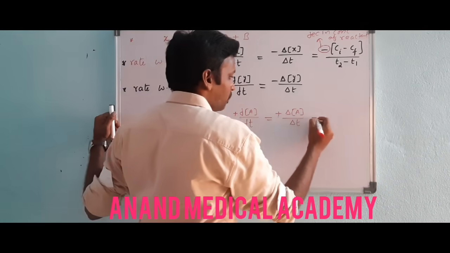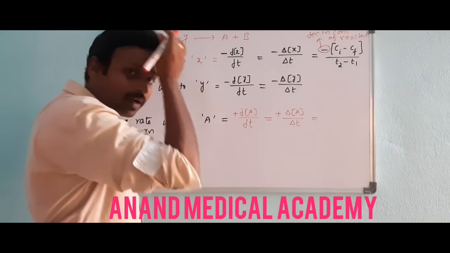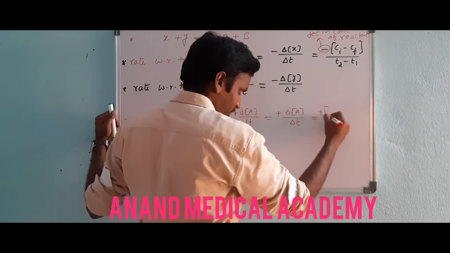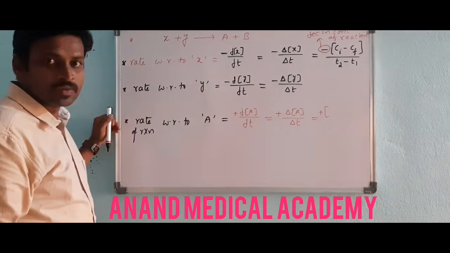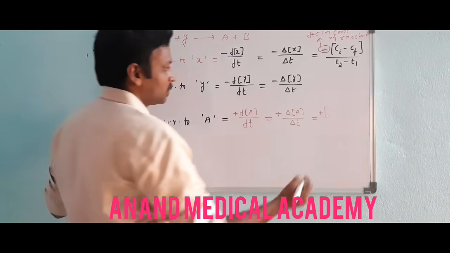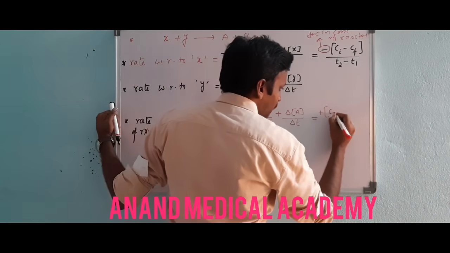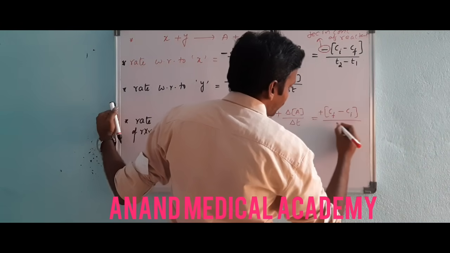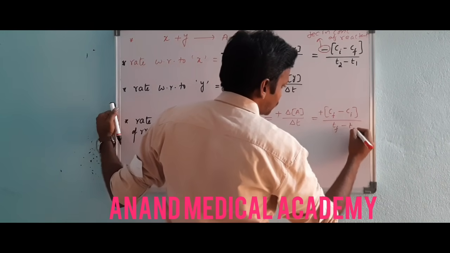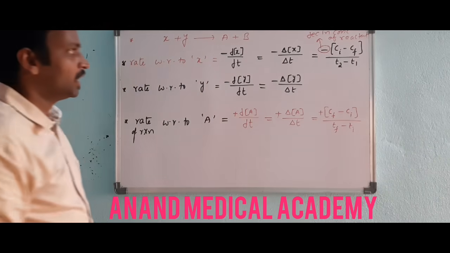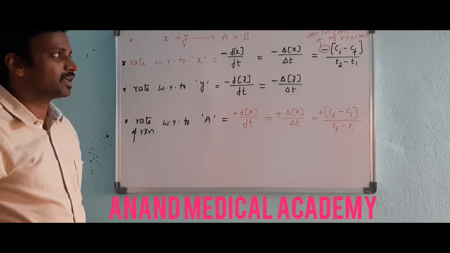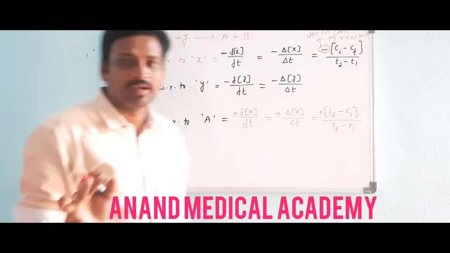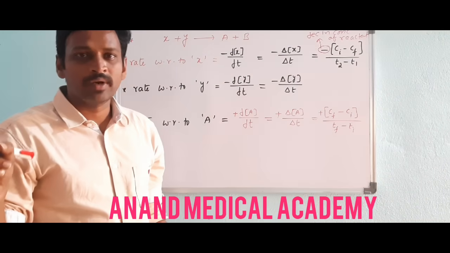Here also, initial and final: if you take plus, then C final minus C initial by T final minus T initial. So the rate should be positive, not negative. In options they won't give a rate like minus 2.3.